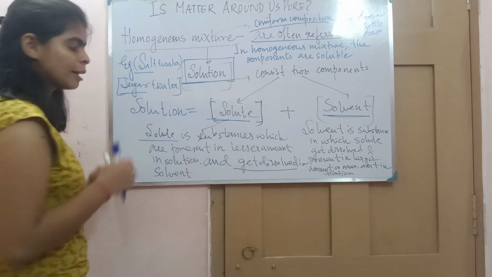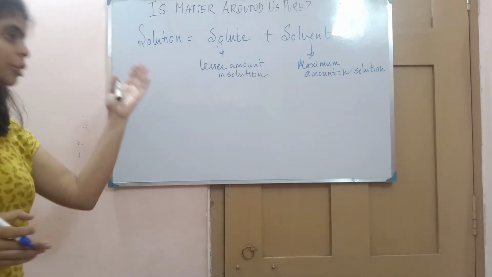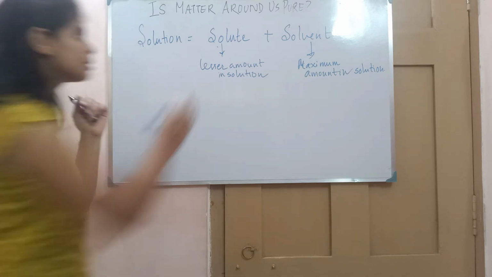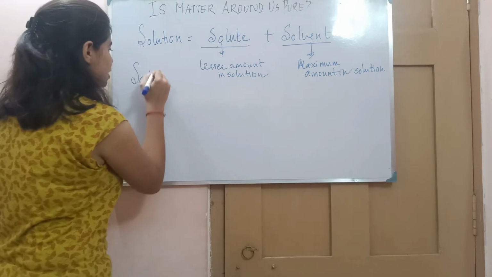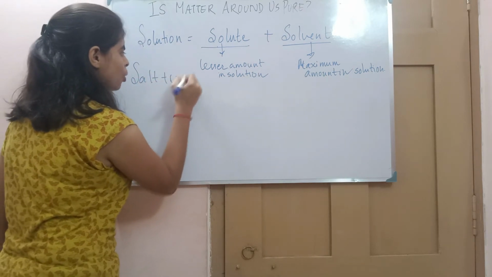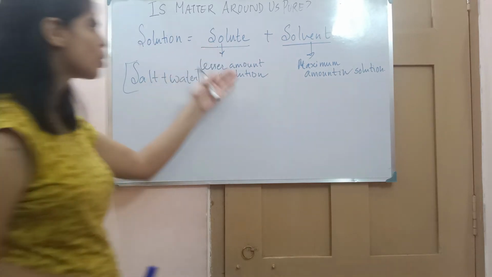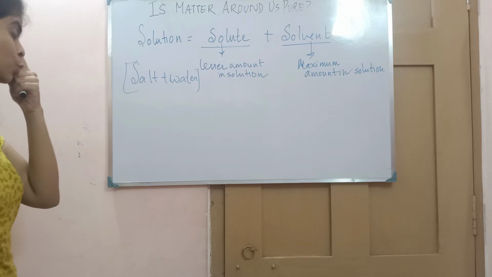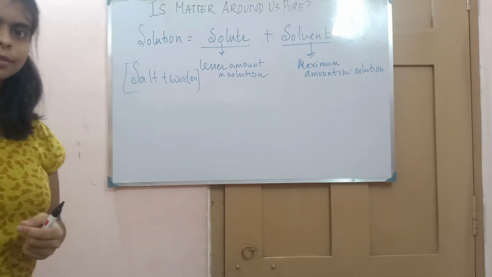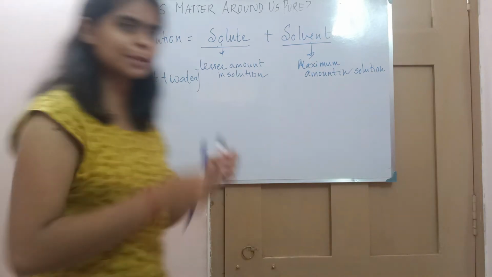Now let's understand this. We have understood that a solution is comprised of two components, that is solute and solvent. Example is salt plus water. Now tell me, in salt plus water, which is solute and which is solvent? Since we know the solute is present in a lesser amount, which among these two do we add in a lesser amount? We add salt. We don't add salt in a maximum amount.